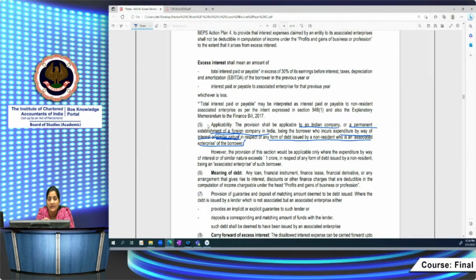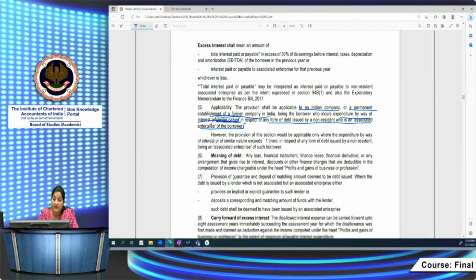Suppose the direct entity is not an AE, but the main controlling entity which controls this one and this one also, that becomes your AE, a deemed AE. So that provision of deemed AE will also come into the picture. So you have to determine whether the lender from whom you are taking the loan is your AE or not. Or there are some deeming provisions also in case it is being guaranteed.